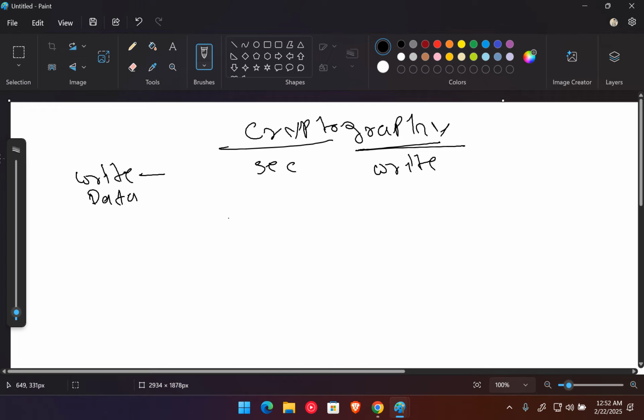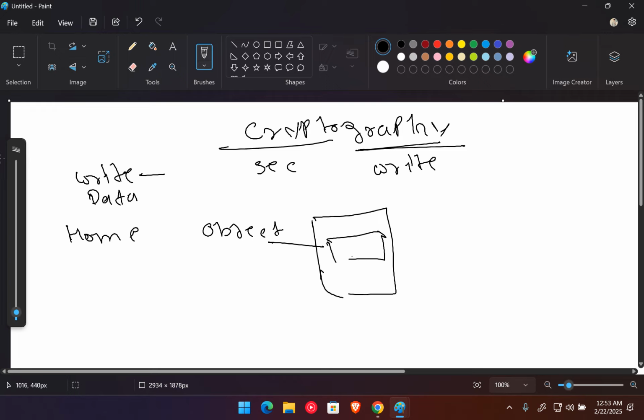Then think about something at home: in our home we have some kind of important things, or money, or jewelry. What do we do? We take a box, put the jewelry or some important thing in that box, and lock the box using some kind of key.